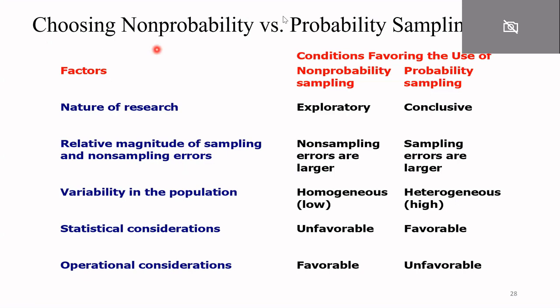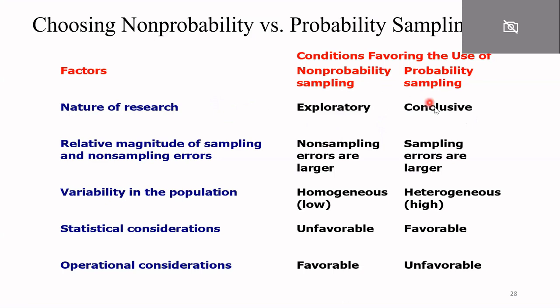Now this is the table which compares under what situations you will use your probability sampling method and your non-probability sampling method. So let's discuss this. These are the conditions favoring the use of non-probability sampling and probability sampling. Like the nature of the research: suppose you are performing some exploratory study, then you should generally follow non-probability sampling.